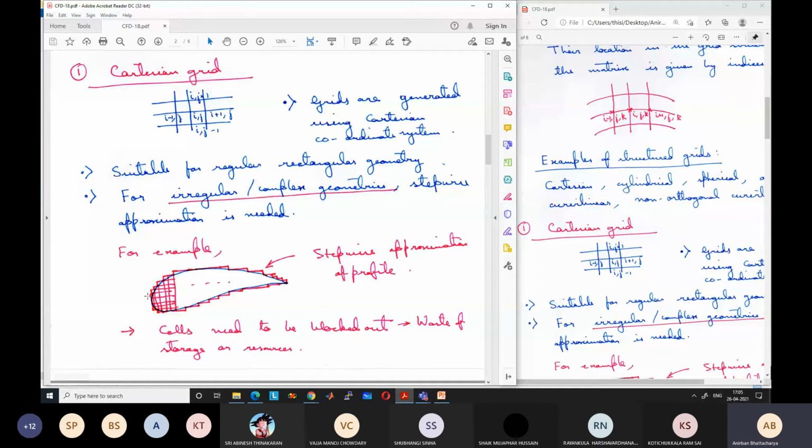And you also need cells to be blocked out. So what is done is that, how will you solve for this? So you have to take a domain like this.